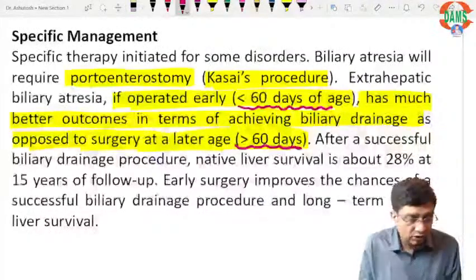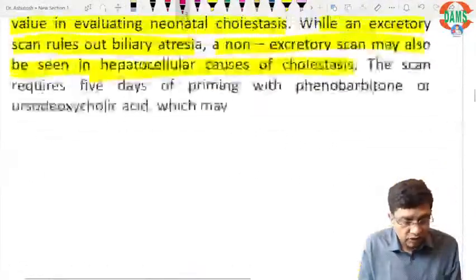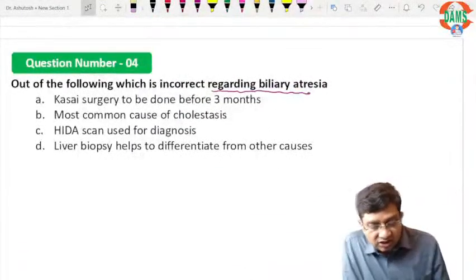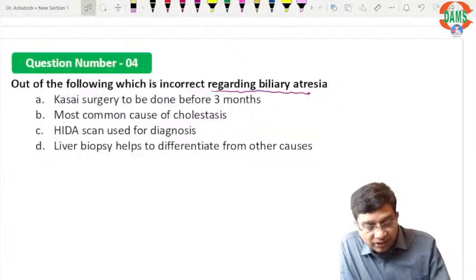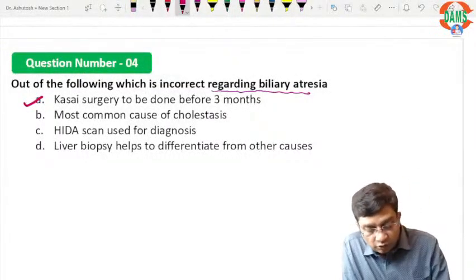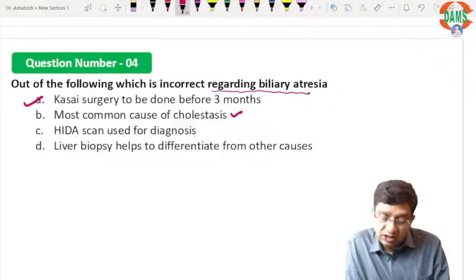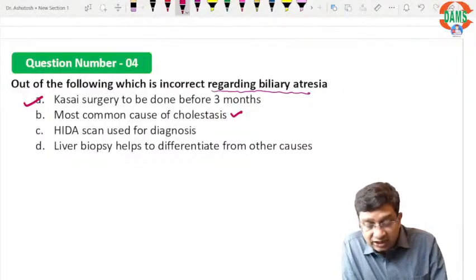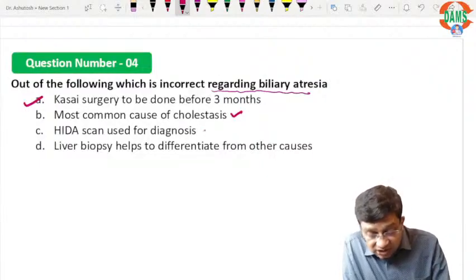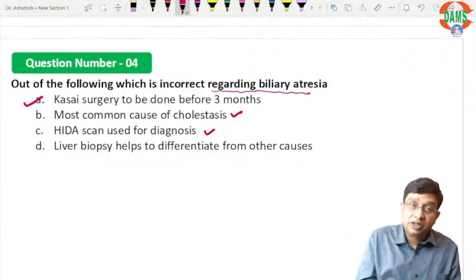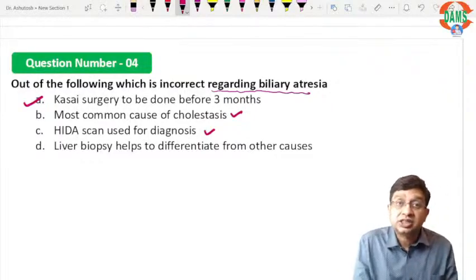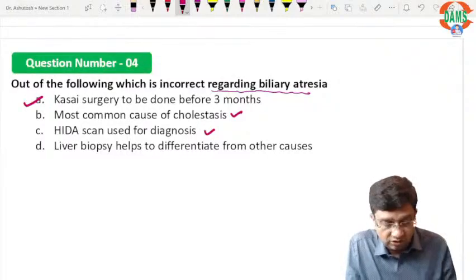Two things are particularly given here. So if we go to the choices, what they have written: Kasai surgery to be done before 3 months. Ideally speaking, it should be done before 2 months. Most common cause of cholestasis in India, definitely. HIDA scan is used for diagnosis. If that was the language, this is a correct statement. But if the language was HIDA scan will confirm the diagnosis, no, HIDA scan does not confirm the diagnosis.